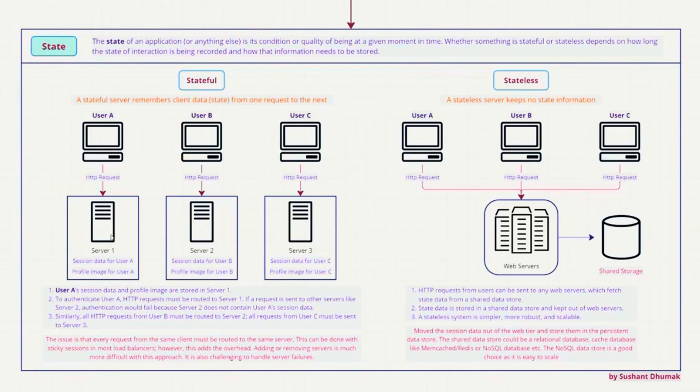So it is stateful because it knows the client state, what user A's state is. That's why it is stuck to server one at this point in time. But if it goes to some other server, it is not available, so it will fail. That means user A has to go to server one, user B has to go to server two, and user C has to stick to server three.